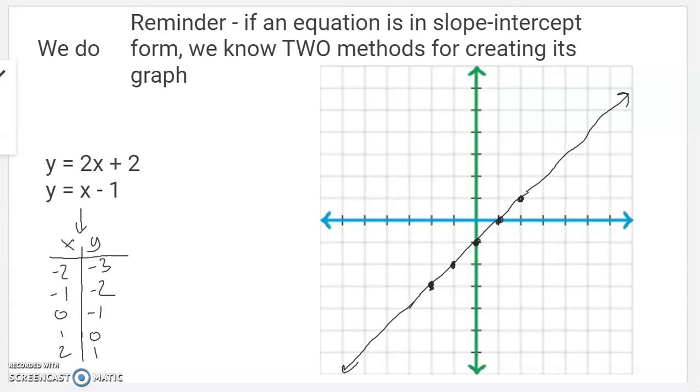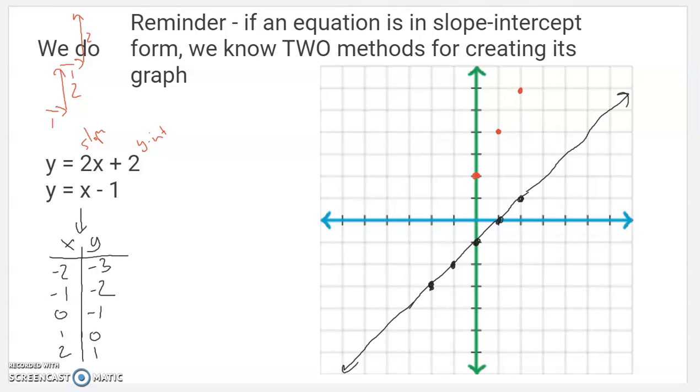The other way we can graph an equation, if it's in slope-intercept form, and it is, is to use the slope and the y-intercept. So this one has a y-intercept of 2, and then a slope of 2. So that means each time x increases by 1, y is going to increase by 2. X increases by 1, y increases by 2. So x increases by 1, y increases by 2.